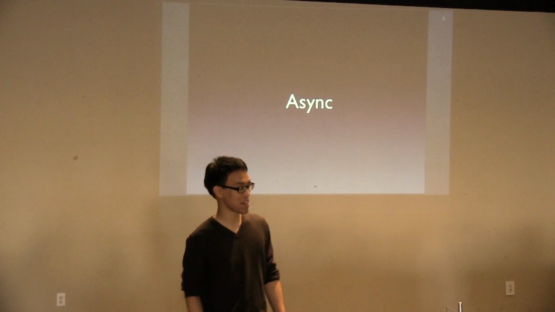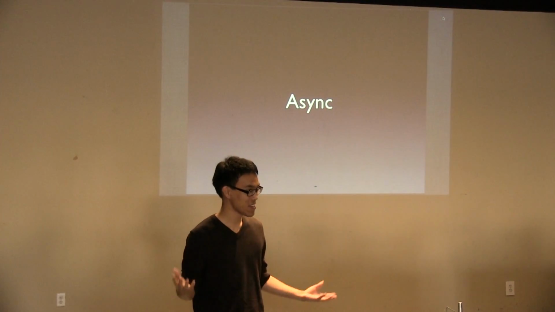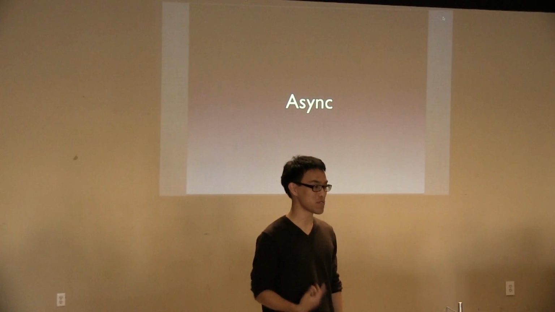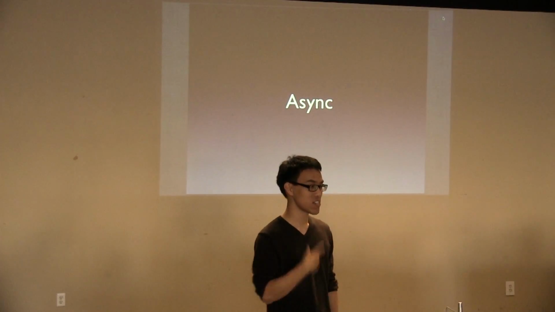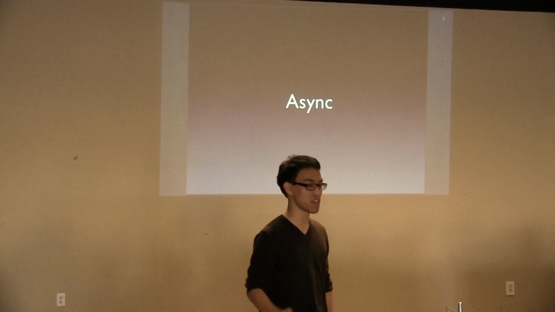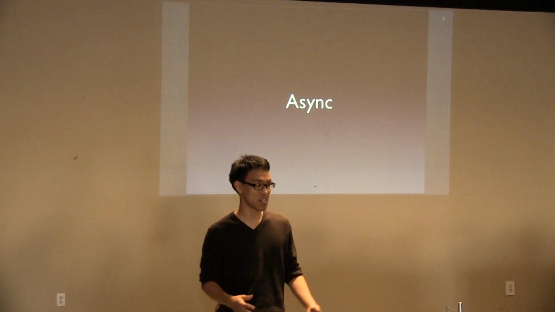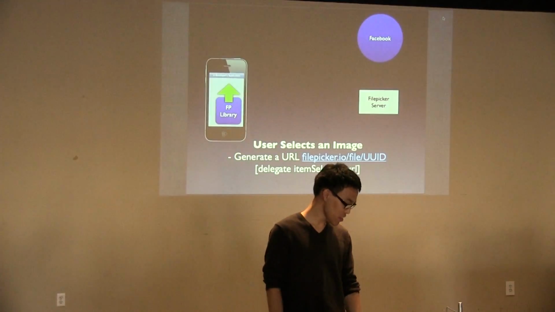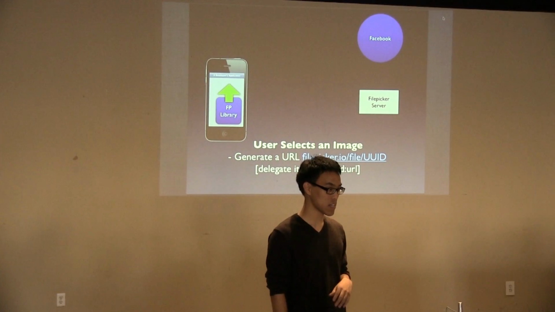Asynchronous is actually a very big thing on mobile. It's not such a big deal on web because tubes are big enough. But as you go to mobile, it's really important to continually have your UI refresh constantly, which means you can never, ever, ever block the main thread. And so we have to handle all of this content downloading asynchronously. When the user selects a file, you get your first trigger callback.